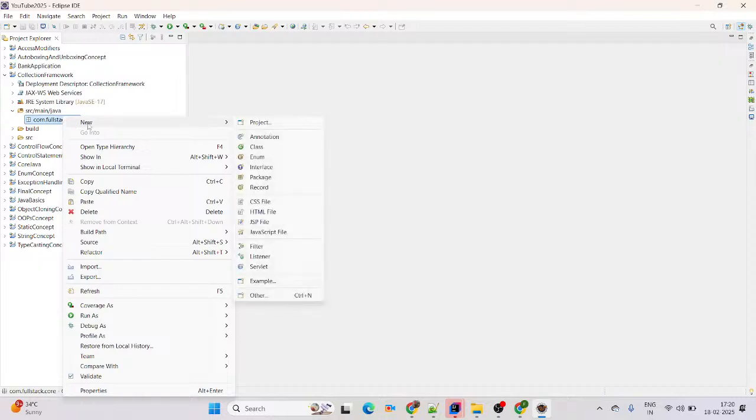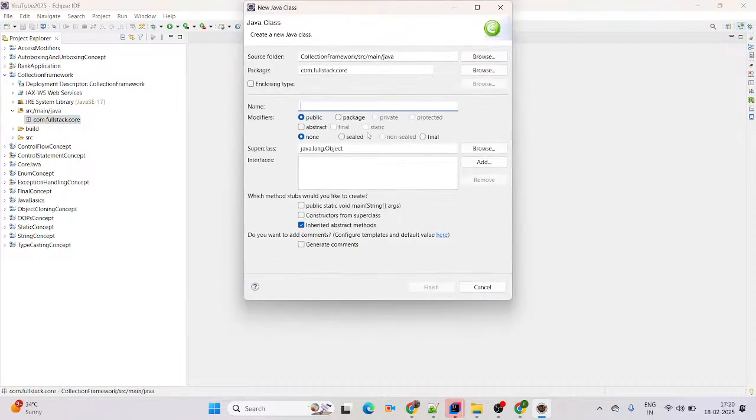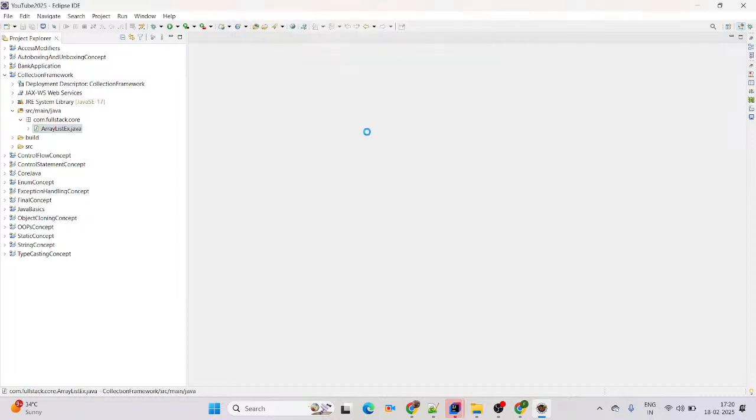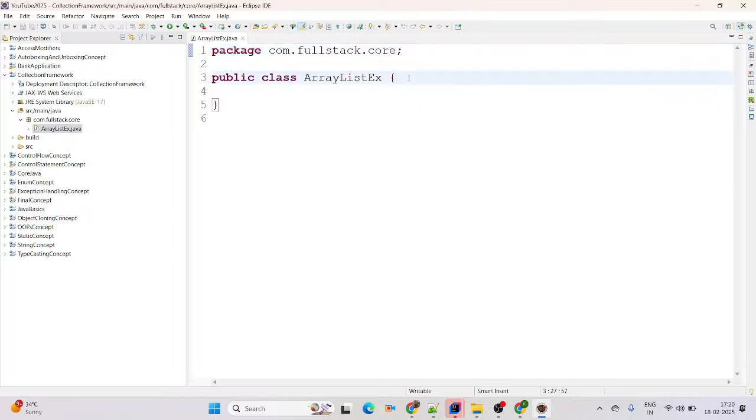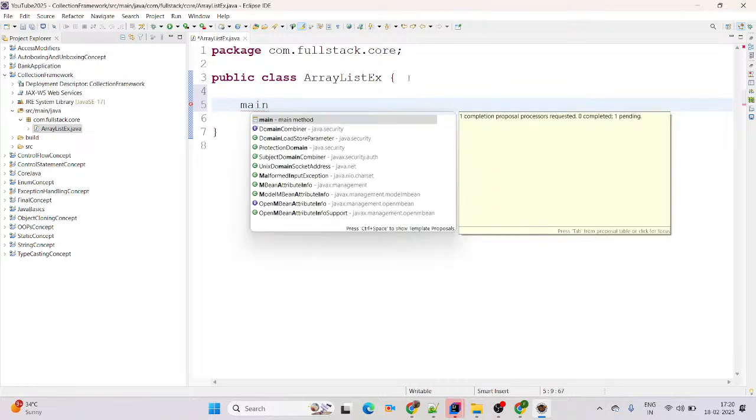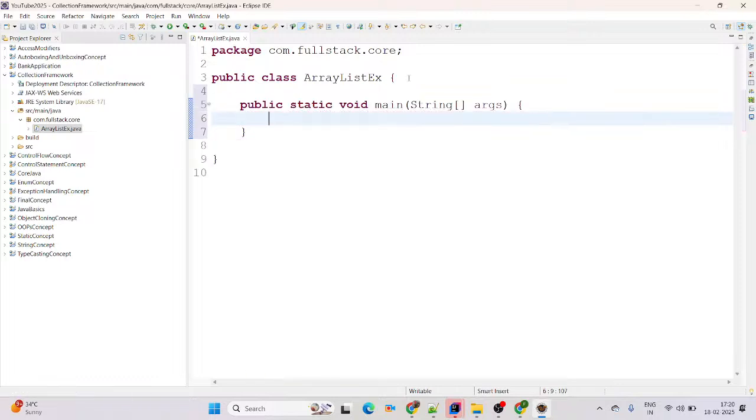Now right click on the package, new Java class. The Java class name I am giving here is ArrayListExample. See, here we just created the class name as ArrayListExample. There I am creating the main method. You can simply type main and then use Ctrl+Space shortcut key. It will create the public static void main String arguments. This is a very basic example I am creating for ArrayList.